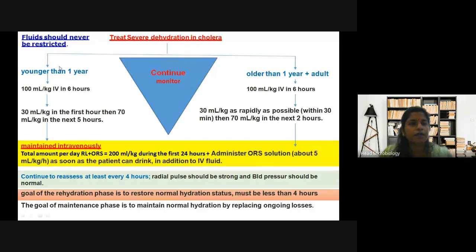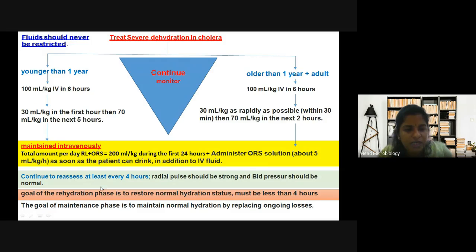Then, if the patient is younger than 1 year, or if the patient is older than 1 year or an adult, the amount to be given is 30 ml per kg in the first hour. So these are the amounts to be administered, the ORS solution and all. Then maintained intravenously. Administer ORS solution. So all these are the other steps to treat cholera.